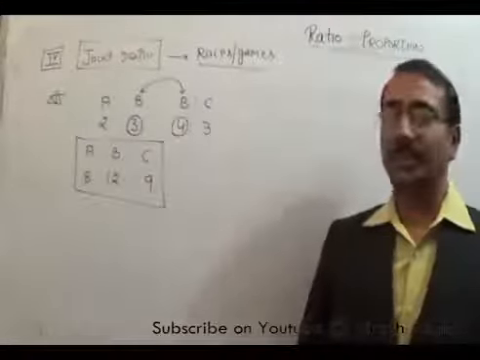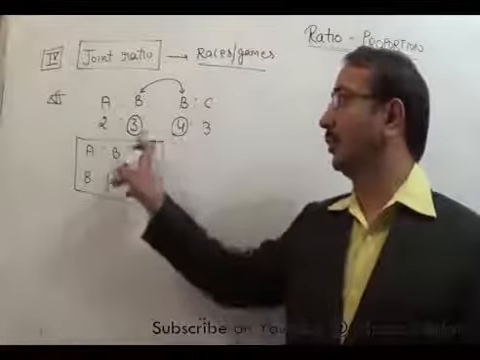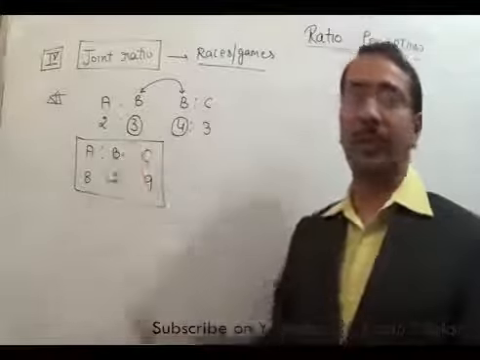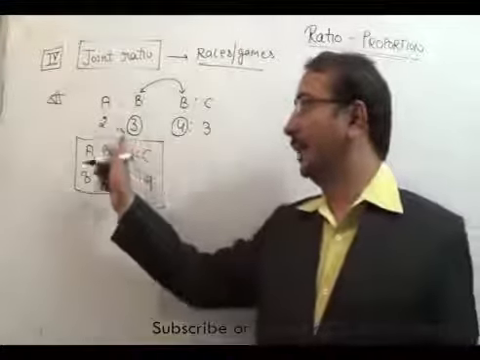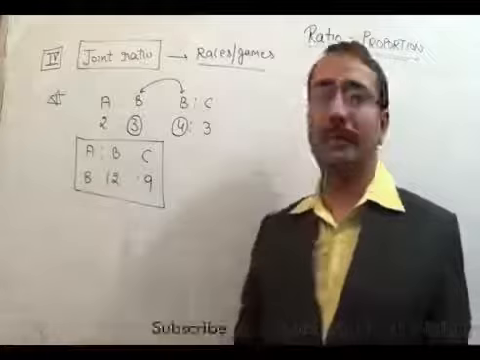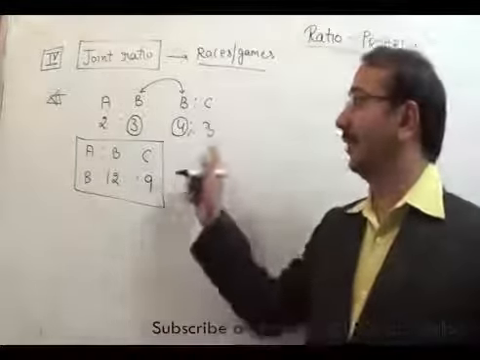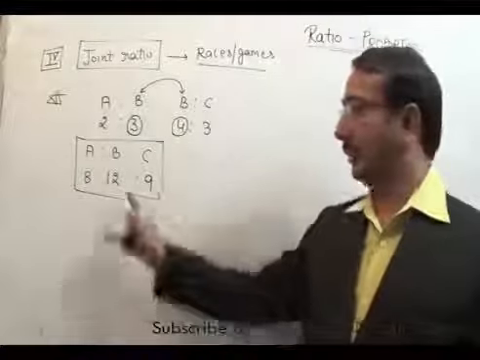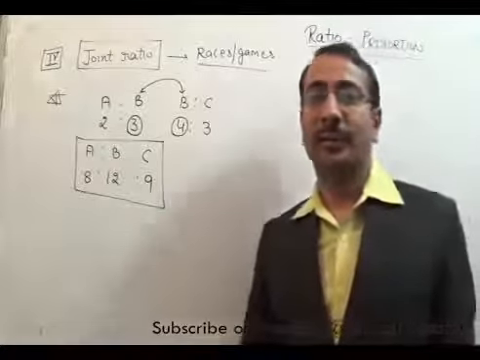How can I answer it? I will make these two terms the same. This is 3 and this is 4. It means if I multiply this by 4, this becomes 8:12. If I multiply this by 3, that becomes 12:9. So my answer would be 8:12:9.